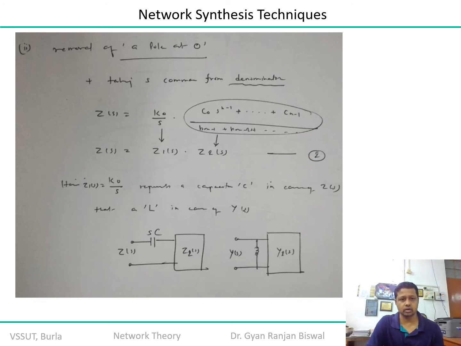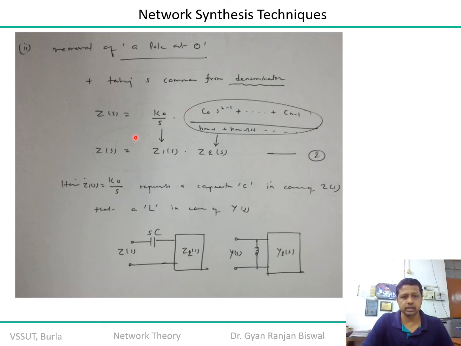So it is k naught by s. The whole impedance function is transformed or rewritten in such a way that we can satisfy our objective. And what is our objective? We want to remove a pole from the origin, in such a way that the transfer function is realizable, can be represented in a stable zone, or should have a stable transfer function.